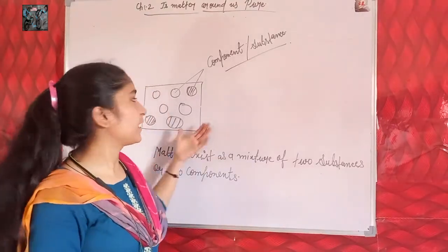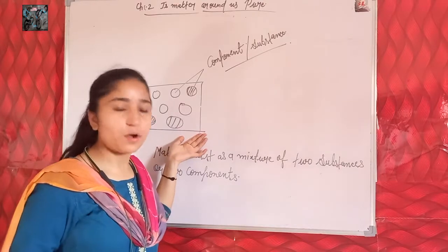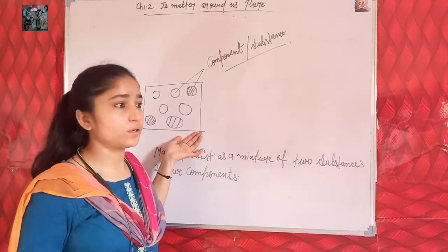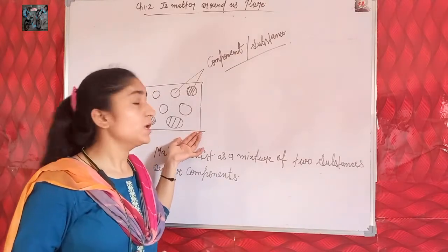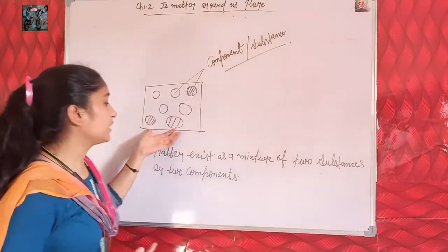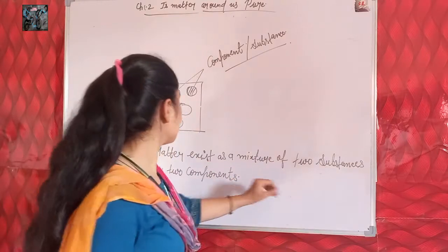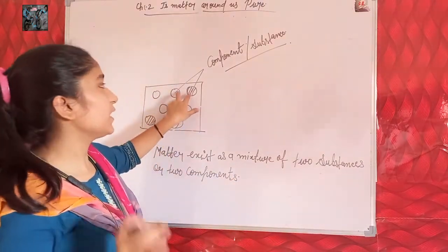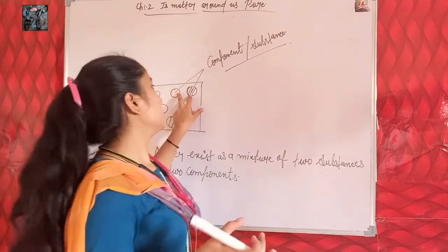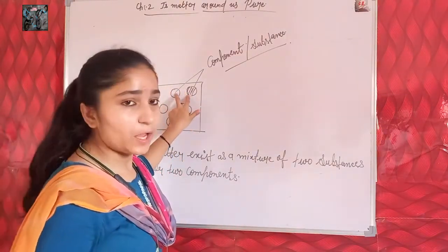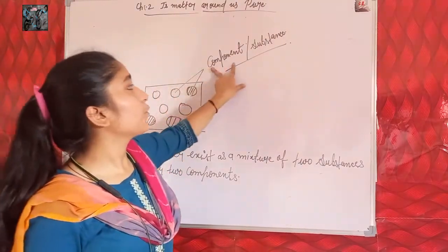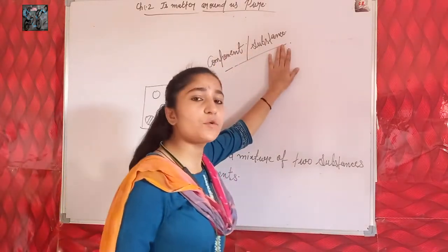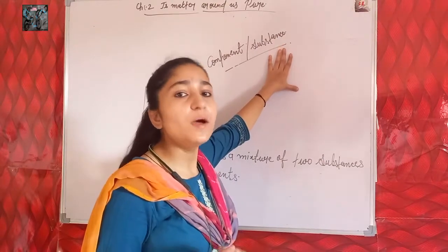So students, this is matter, and matter exists as a mixture of two substances or two components, or more than one type of particle. Here two types of particles are present, and because of these two types of particles, two components or two substances are present, and one substance or one component consists of one type of particle.